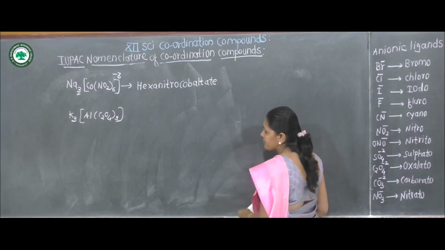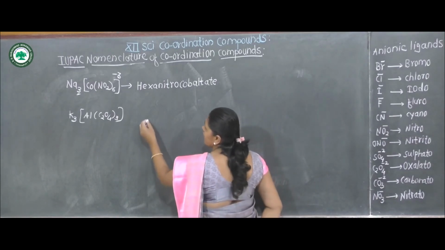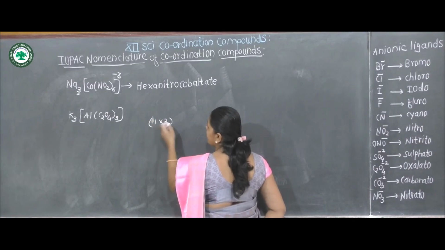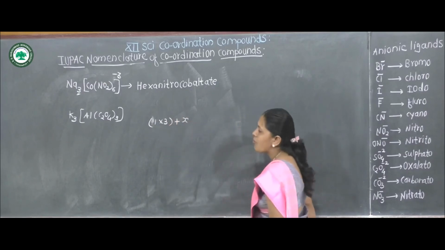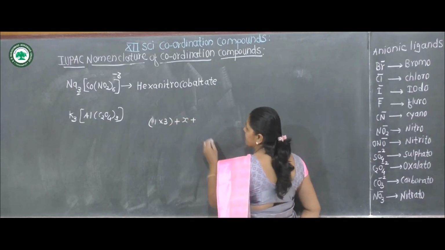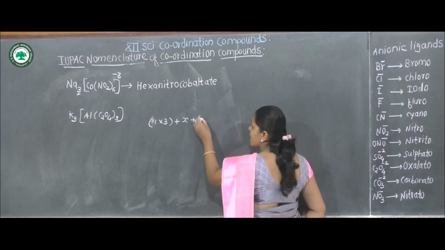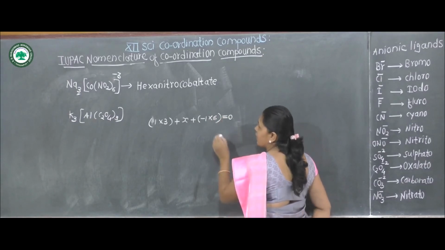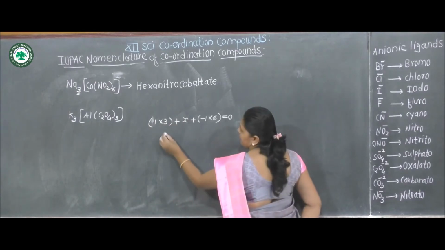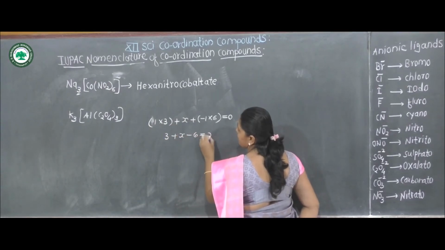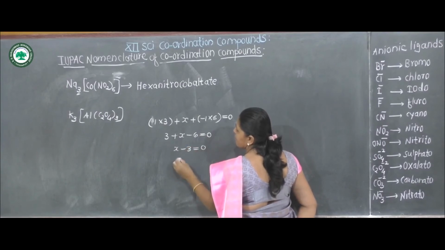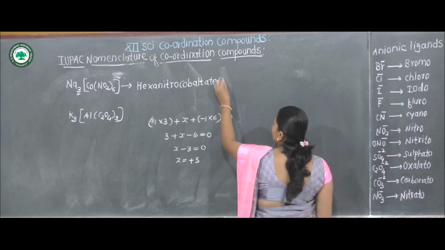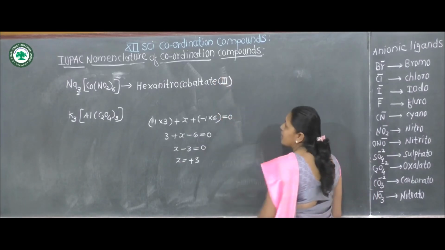Then oxidation state of cobalt, we have to calculate. 1 sodium +1 oxidation state. For 3 sodium, 1 multiplied by 3, plus oxidation state of cobalt is X, plus 1 nitro ligand having -1 charge, 6 nitro ligand having -1 into 6, is equal to 0. 3 plus x minus 6 is equal to 0. X minus 3 is equal to 0. X is equal to +3. What is the oxidation state of cobalt? +3. Cobaltate 3.